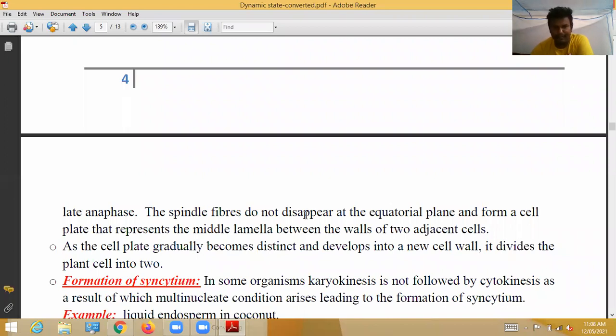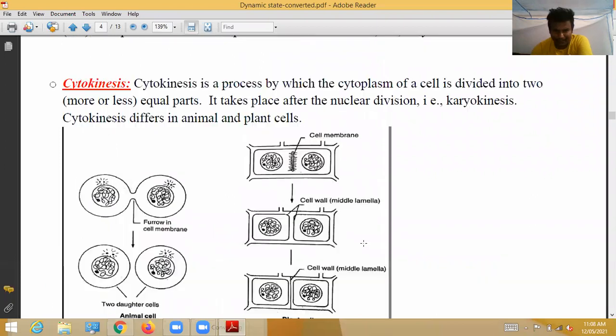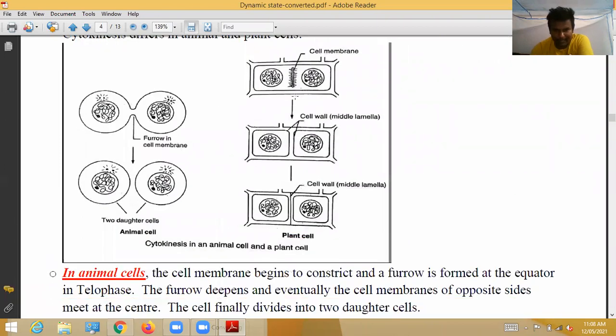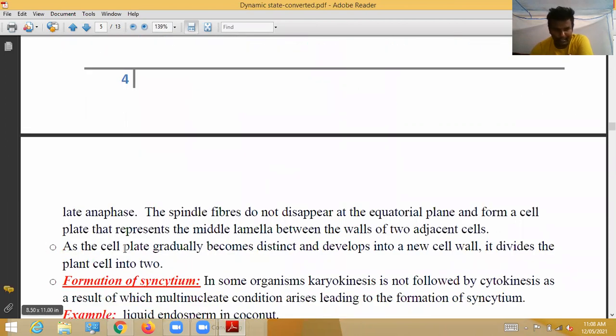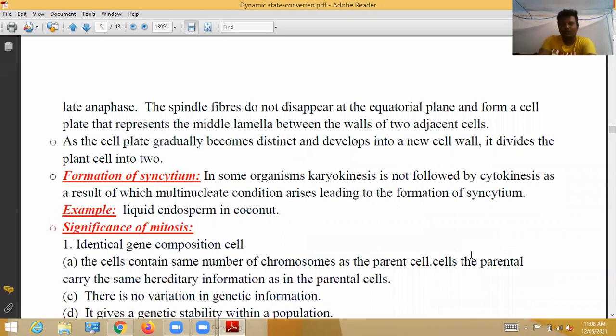The spindle fibers don't disappear at the equatorial plane and form the cell plate that represents the middle lamella between the walls of the two adjacent cells. So as the cell plate gradually becomes distinct and develops into a new cell wall, it divides the plant cell into two. So finally, as a result of mitosis, two cells are formed.